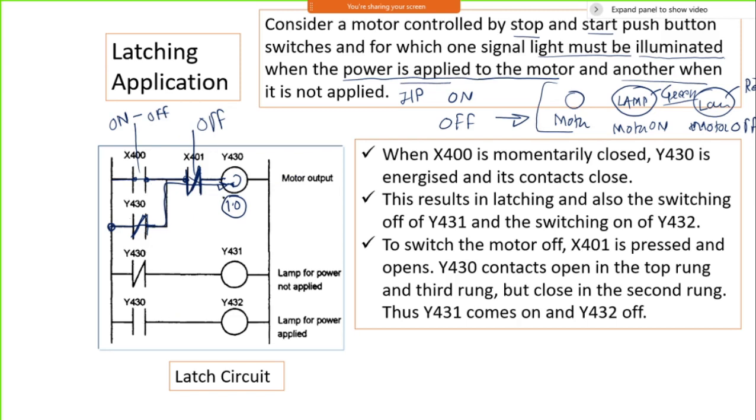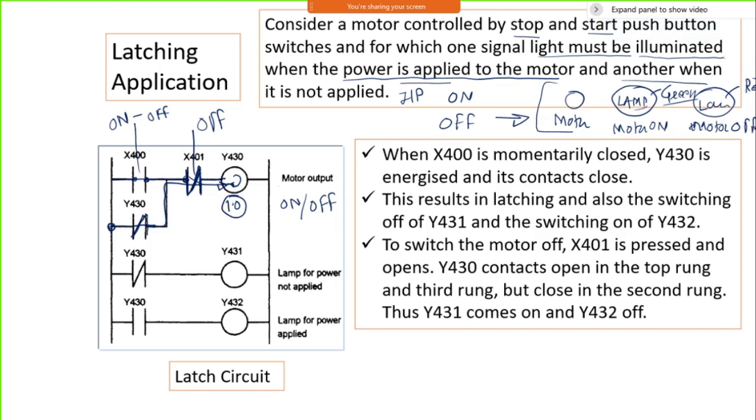Another one: I want to use whether this motor is on or off to switch the lights on these two lamps. If it is on, the green lamp will be on.